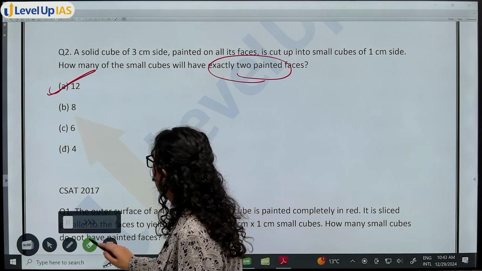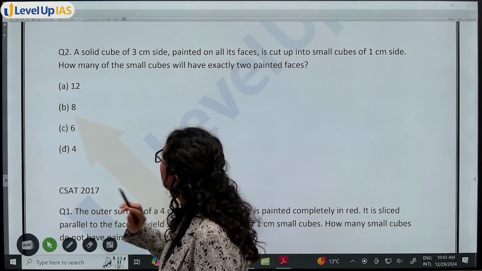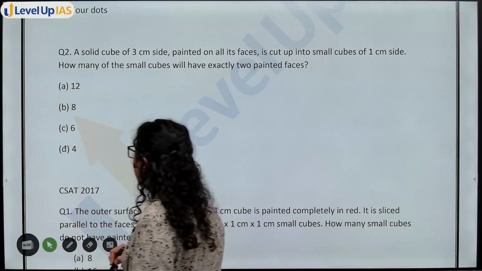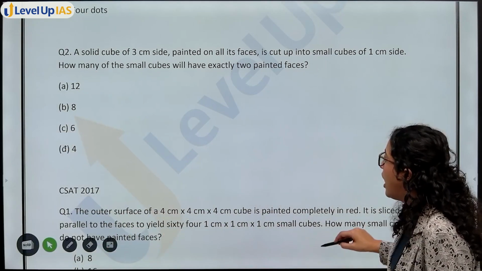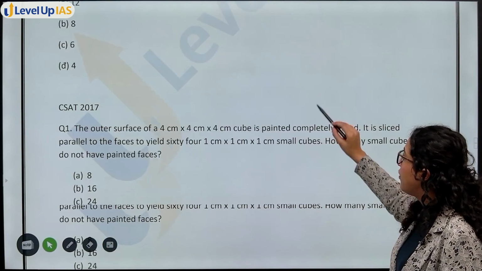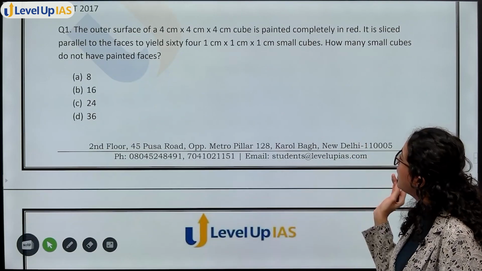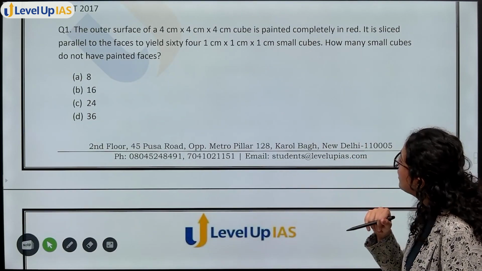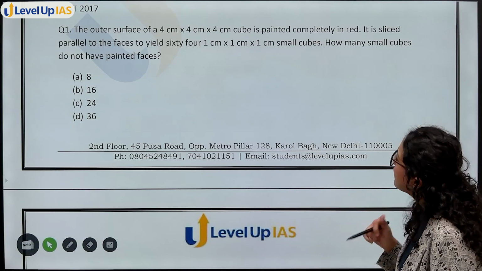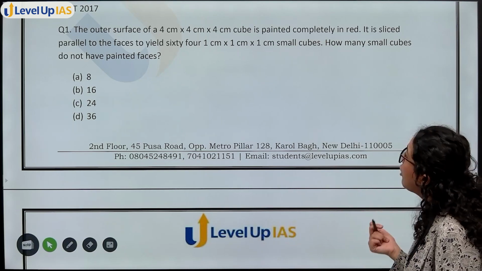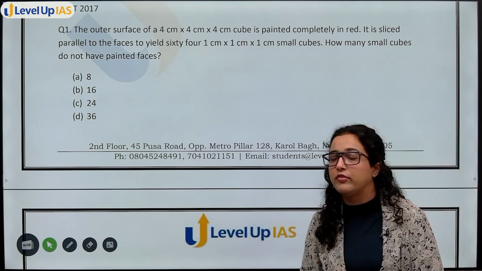Okay. Now moving on to the next question of PISA 2017. Outer surface of a 4x4x4 cube painted completely in red, it is sliced into parallel faces, yielding 64 small cubes of 1 centimeter each. How many small cubes do not have painted faces?